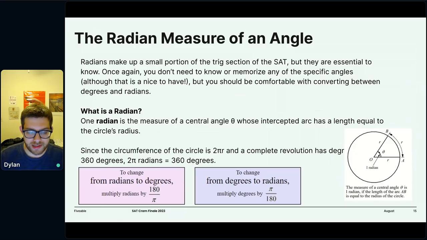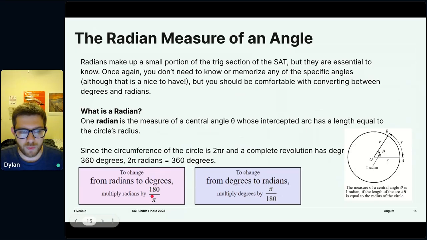So now that we have a relationship between radians and degrees, we can convert between the two by either multiplying radians by 180 over pi or multiplying degrees by pi over 180. And the reason we have 180 over pi or pi over 180 is that it is 360 divided by 2 pi, where we cancel out the 2's. So 180 is half of 360.